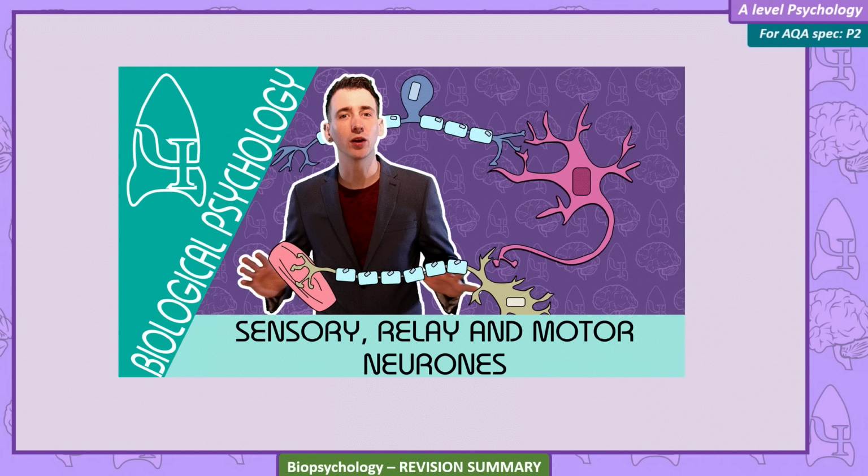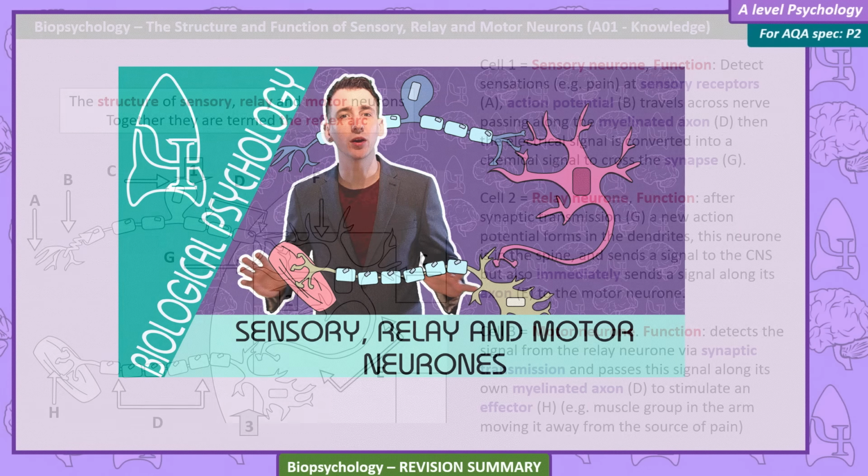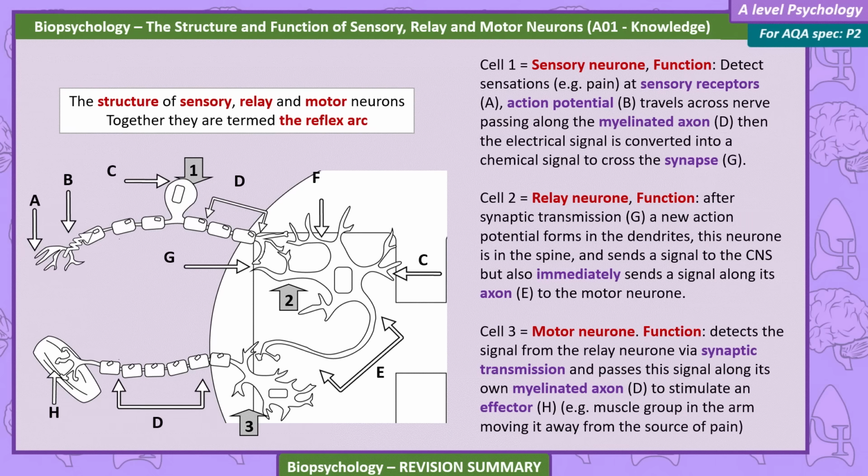The structure and function of sensory, relay, and motor neurons. Together, they're termed the reflex arc. Cell 1 is a sensory neuron. Its function is to detect sensations, for example pain, at sensory receptors. An action potential then travels across the nerve, passing along the myelinated axon, and then the electrical signal is converted into a chemical signal to cross the synapse.